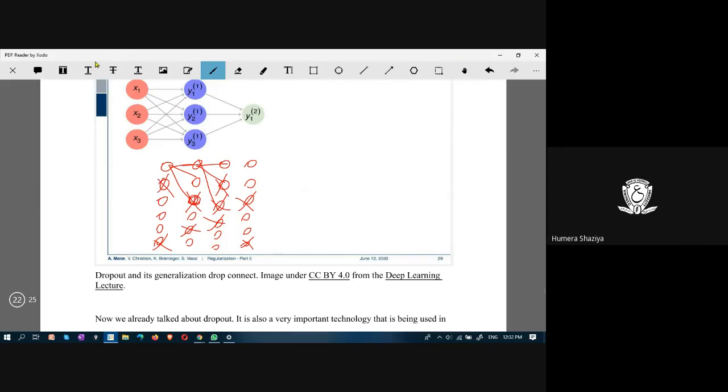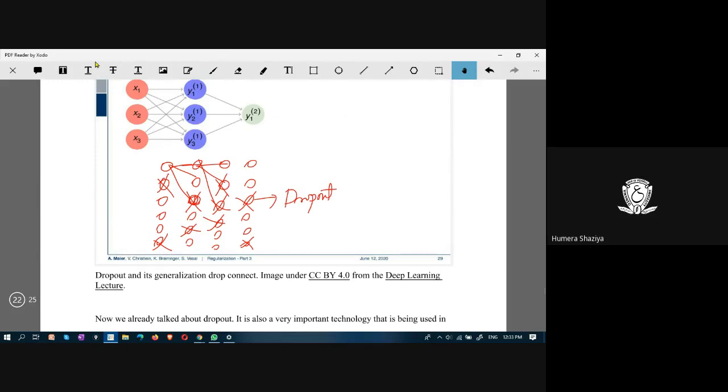Suppose they are not contributing in the learning process in any way, then they can be eliminated. This is known as dropout. Dropout allows the model to remove the nodes which are not contributing in the learning process.